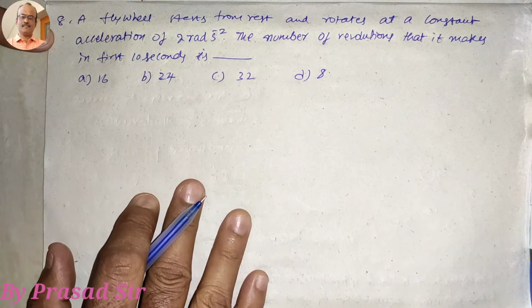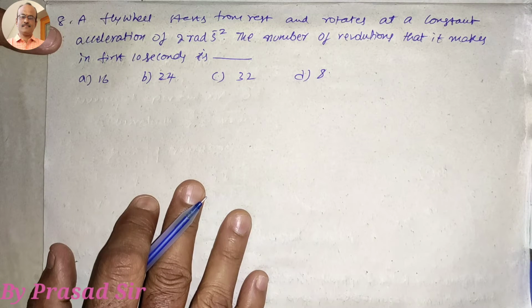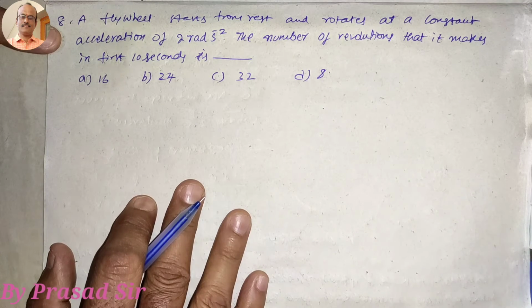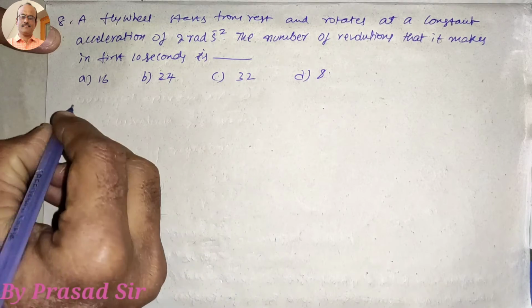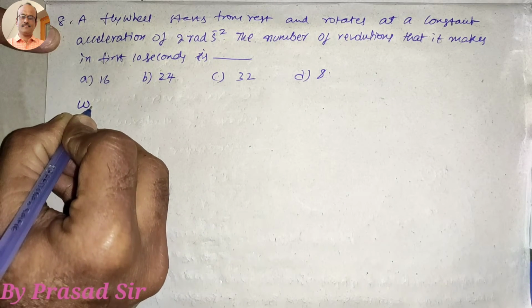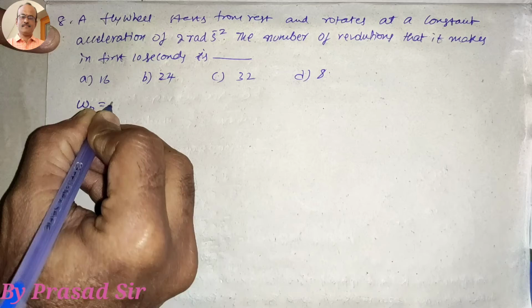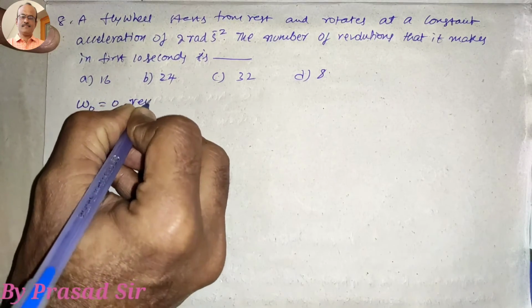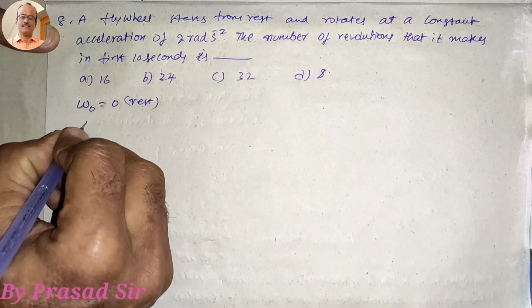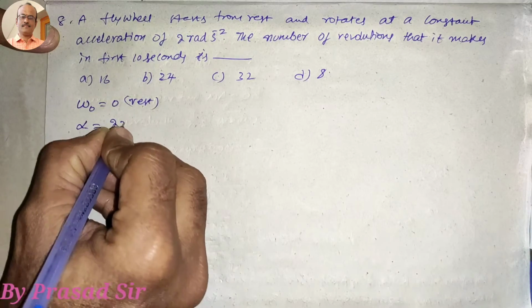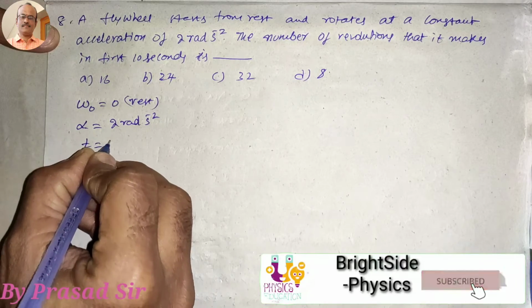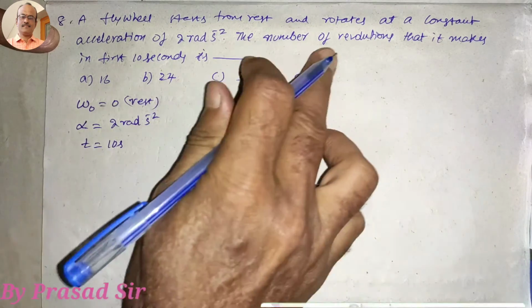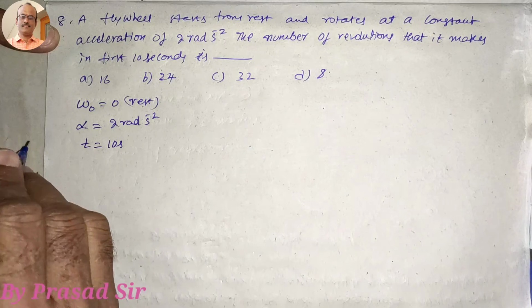Now the question number 8. A flywheel starts from rest and rotates at a constant acceleration of 2 radians second to the power of -2. The number of revolutions that it makes in first 10 seconds is how much? So first of all, initial angular velocity, the flywheel starts from rest, that is omega naught is equal to 0. Alpha, angular acceleration, is equal to 2 radians second to the power of -2, and t is equal to 10 seconds. The number of revolutions that it makes in first 10 seconds we have to calculate.